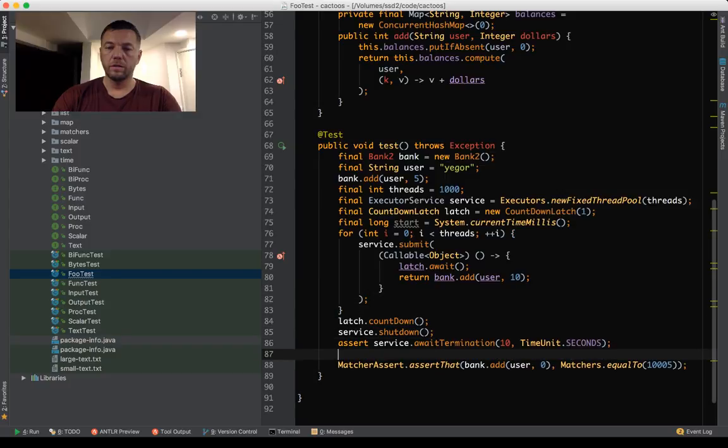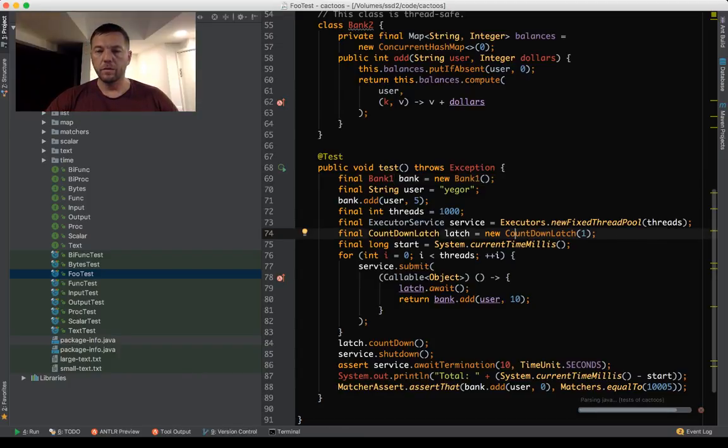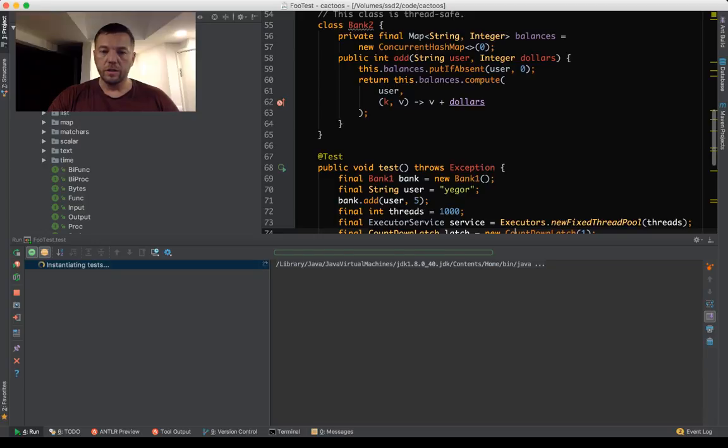We say it's going to be milliseconds. You follow, right? I just want to see how long it takes. Okay, let's calculate the bank number 1 and see how many milliseconds it takes to increment 1,000 times the same bank for the same user. It says 900 milliseconds, so it's almost a second.